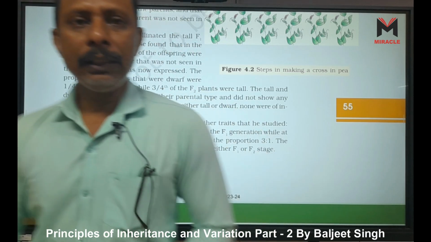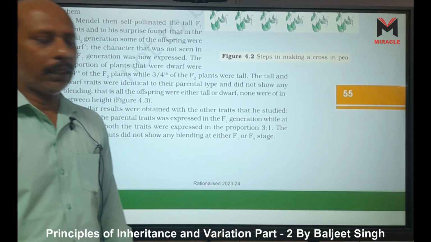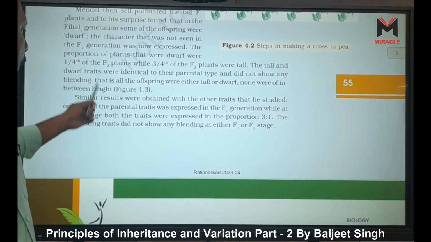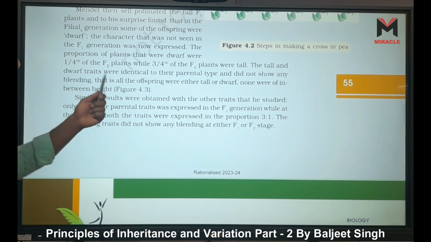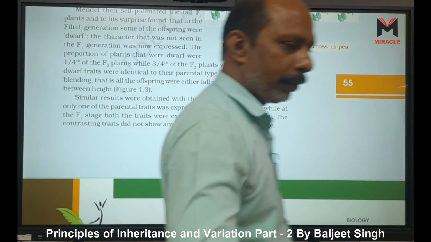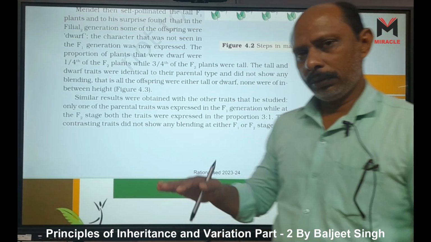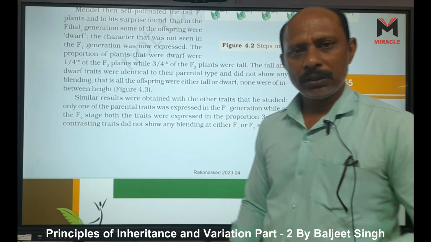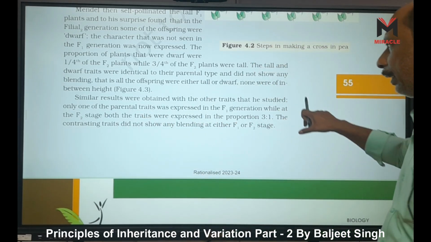Capital T, small t, right? Only the 2 means which is hybrid, there is some blending there. That is, all the offspring were either tall or dwarf, none were of in-between height. 3 means total tall, and 1 is small, dwarf. Similar results were obtained with the other traits that he studied.